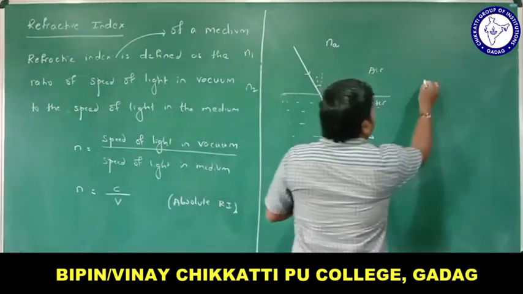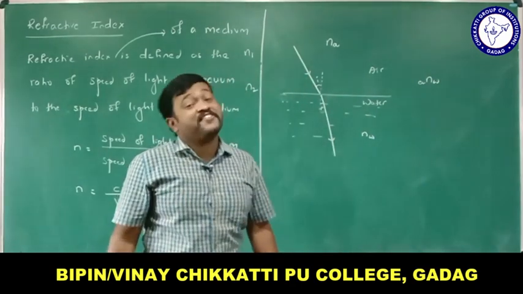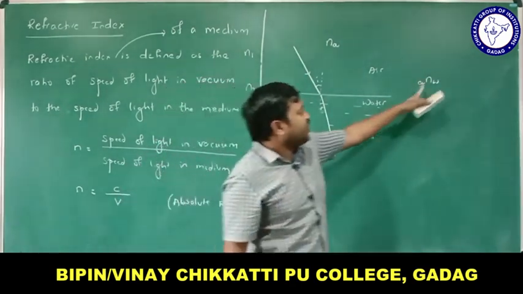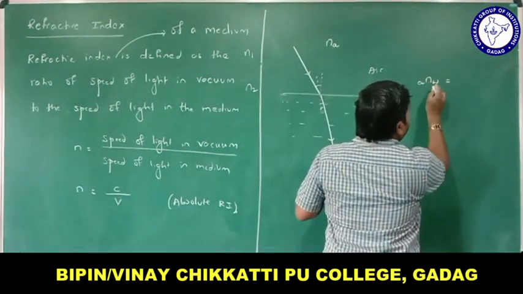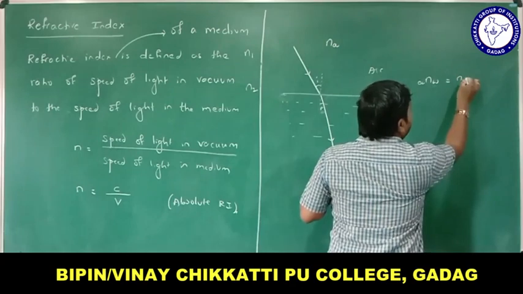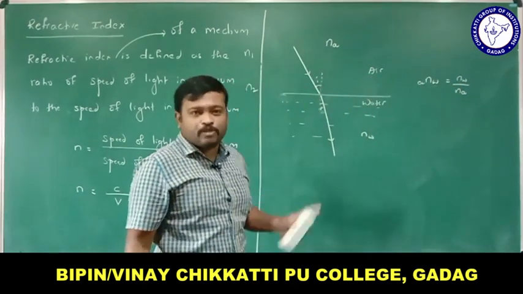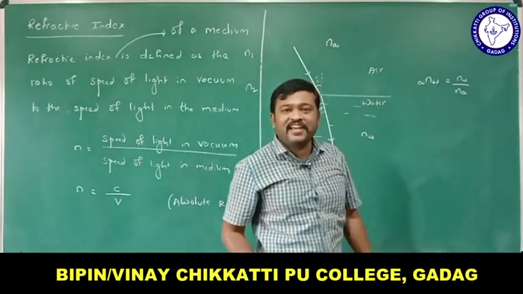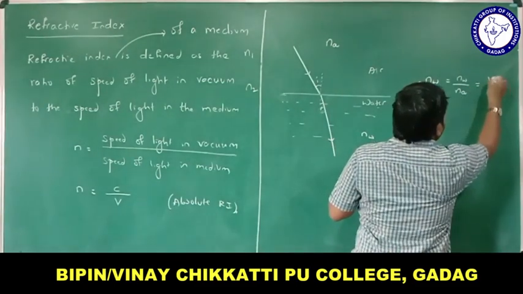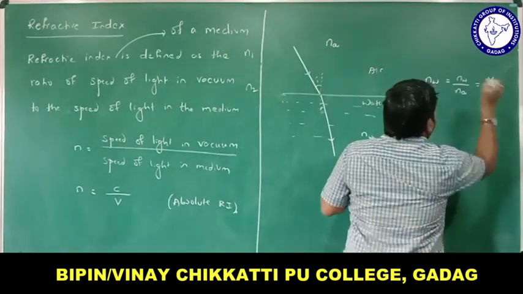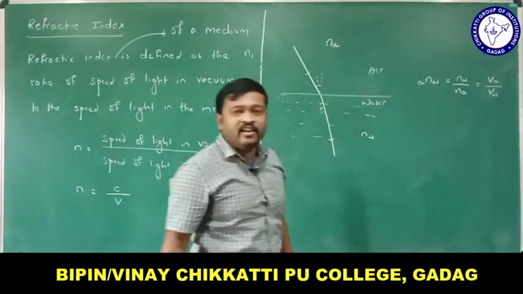Okay, let me find the refractive index of water with respect to air. Let me find the relative refractive index. How to calculate this? The refractive index of water with respect to air can be written as, first, the refractive index of water you need to take in the numerator and this you need to take in the denominator. Nw with respect to A is Nw divided by Na. If I want to write in terms of speed of light, we know they are inversely proportional to each other, so Va divided by Vw, the velocity of light in air to the velocity of light in water, right?